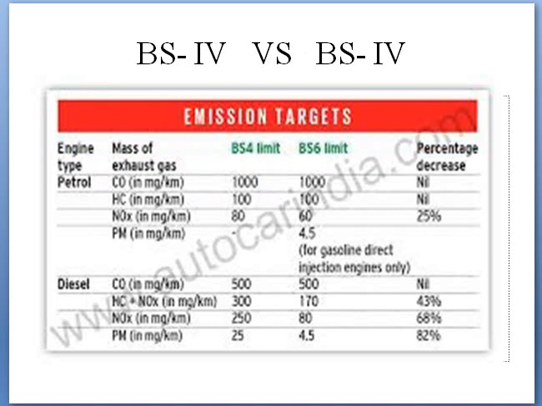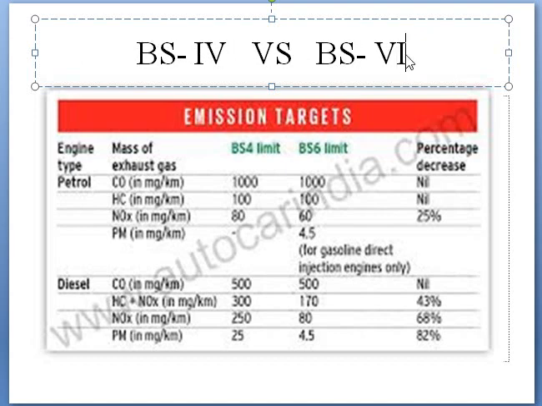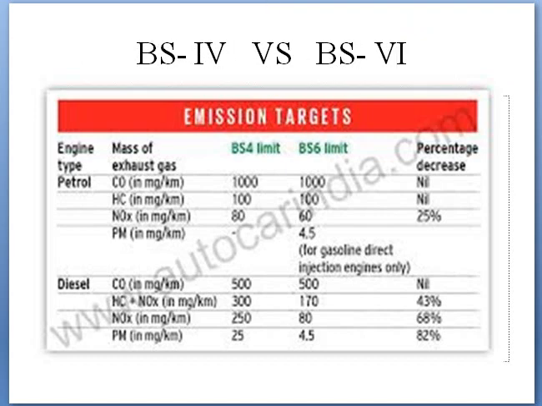Next one is, as I told you, the standards which we follow in India are the Bharat Standards. From 2020 we are getting implemented with Bharat Standard 6, and this is the comparison chart between BS4 and BS6. Here there is a decrease in the percentage of nitrous oxide in Bharat Standard 6. It means they have to reduce the nitrous oxide percentage in fuels like petrol and diesel.